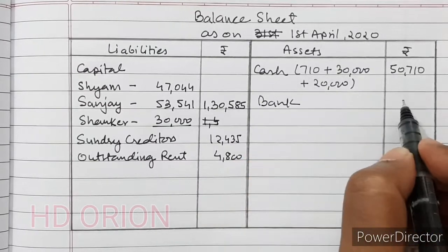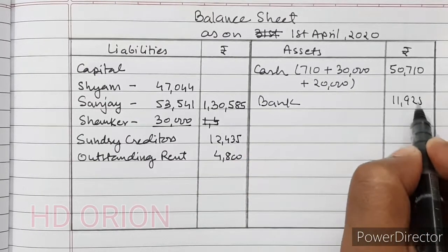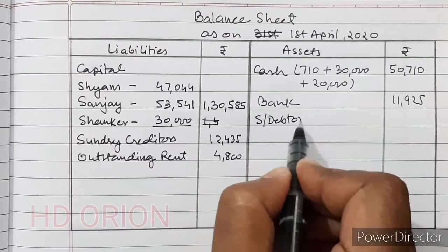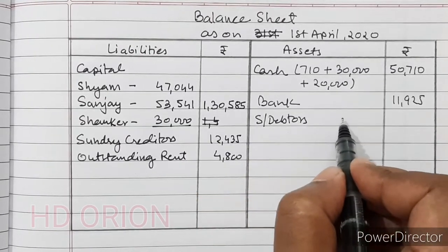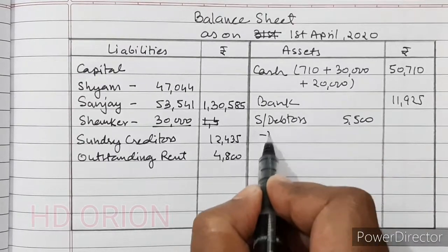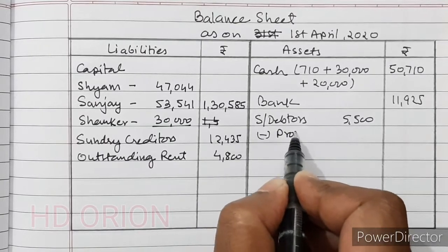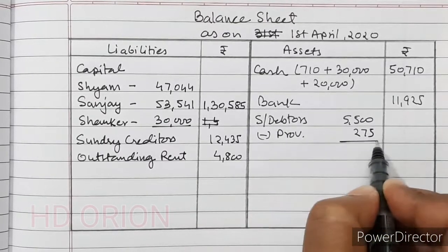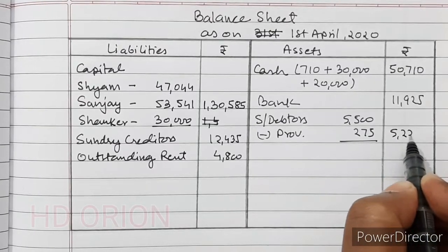Then bank is 11,925. Sundry debtors are for rupees 5,500 minus provision for doubtful debts is 275. So 5,225.